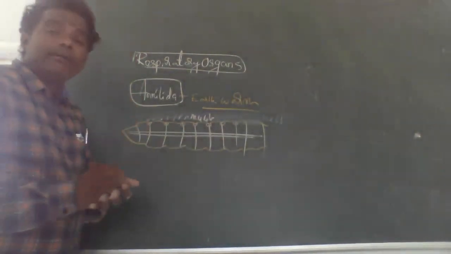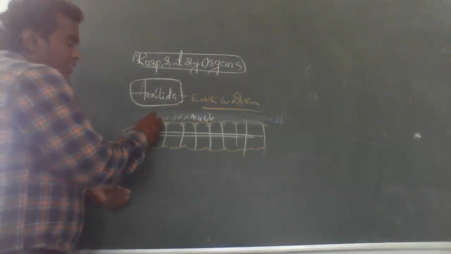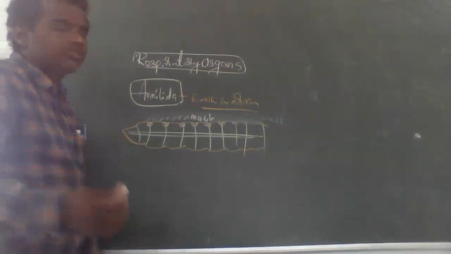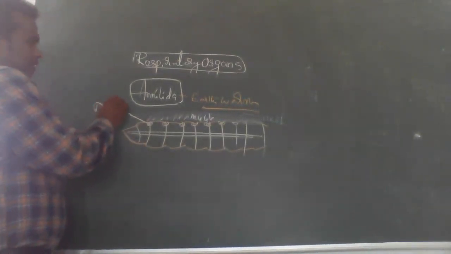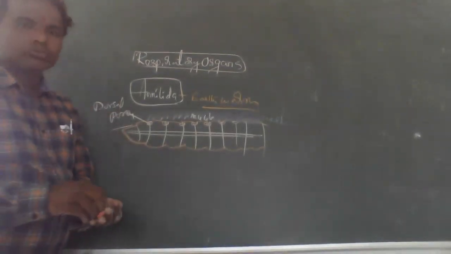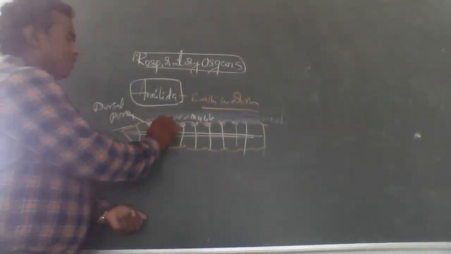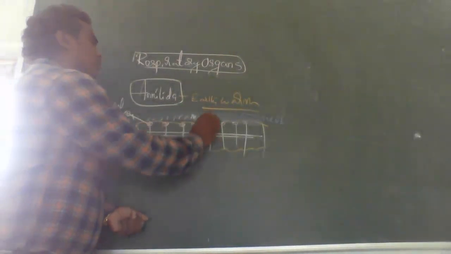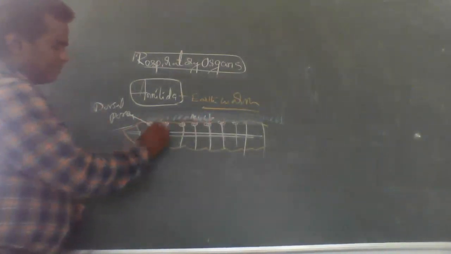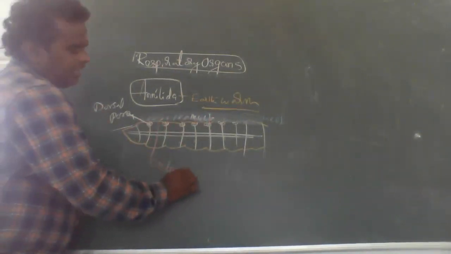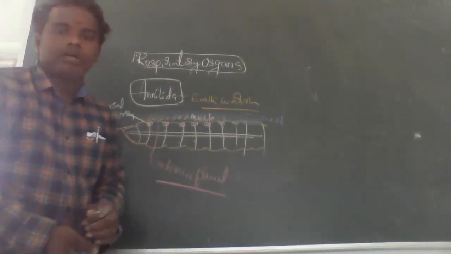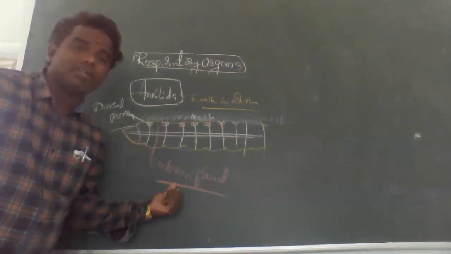Number two, the earthworm has dorsal pores on the dorsal side, and through the dorsal pores the coelomic fluid comes outside.